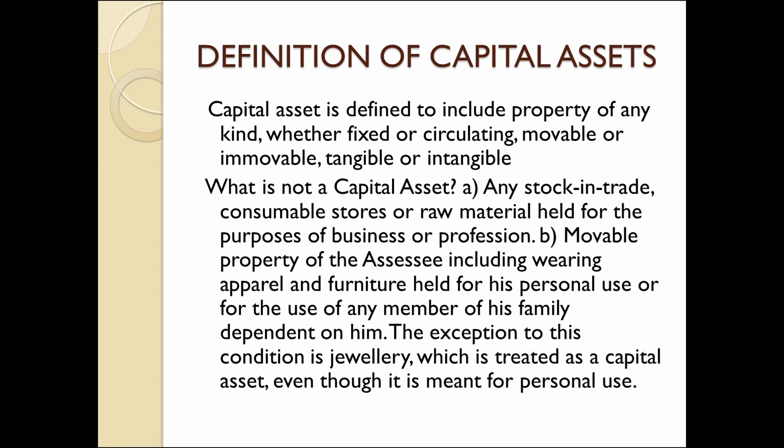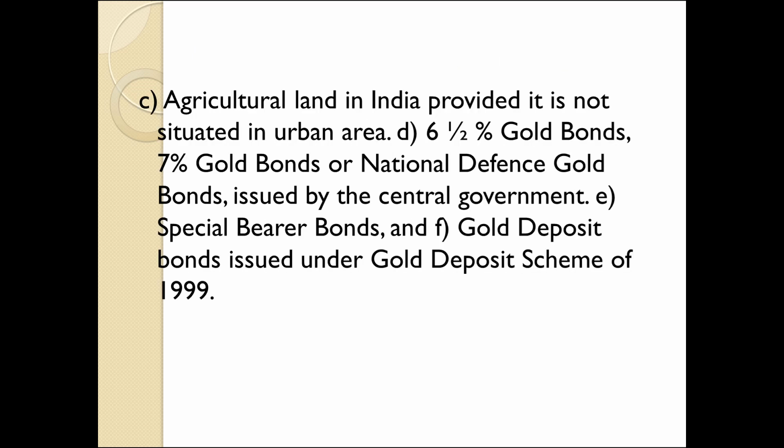Movable property of an assessee, such as wearing apparel except jewelry. Jewelry is a capital asset, maybe short term or long term, and furniture is not to be included. And agricultural land which is not situated in urban areas, which is not covered under urban area. Then gold bonds issued by the government, such as national defense gold bonds or national gold bonds, are not to be included.